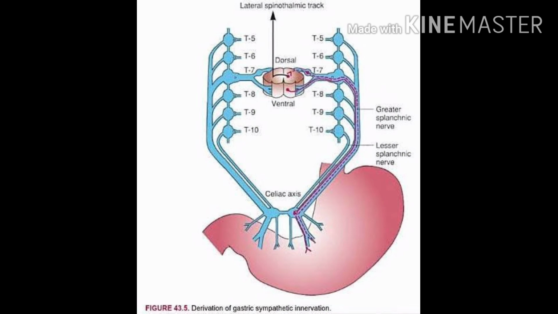They reach the stomach by running along its arteries. The sympathetic innervation to the stomach has functions: vasomotor, motor to the pyloric sphincter, and inhibitory to the remaining gastric musculature, and it also serves as the chief pathway for pain sensation from the stomach.